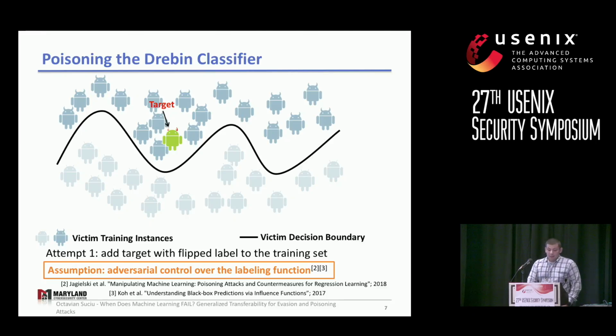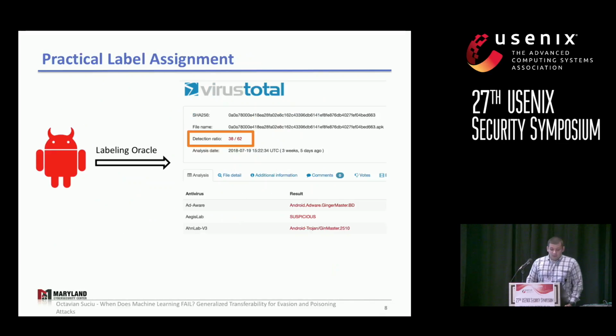However, this has the assumption that the adversary has control over the labeling function of our victim. But let's look at how Drebin performs the labeling. So Drebin just takes the Android applications and submits them to VirusTotal. VirusTotal is an online platform which has multiple AV vendors, and based on a detection ratio, which looks at all the AV vendors, returns the maliciousness of a file.